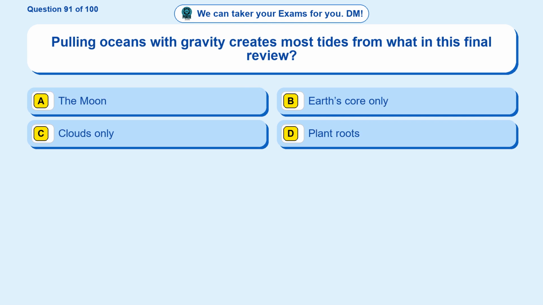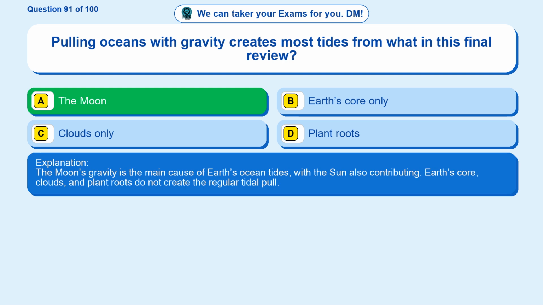Question 91. Pulling oceans with gravity creates most tides from what in this final review? Option A, the moon. Option B, Earth's core only. Option C, clouds only. Option D, plant roots. The correct answer is option A. The moon. The moon's gravity is the main cause of Earth's ocean tides, with the sun also contributing. Earth's core, clouds, and plant roots do not create the regular tidal pull.